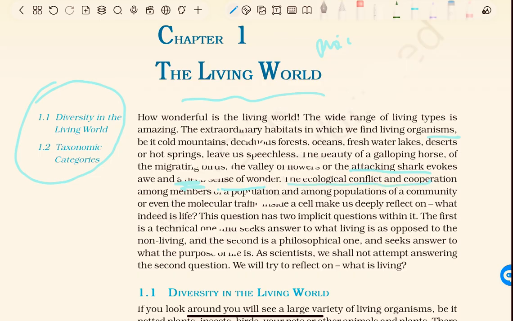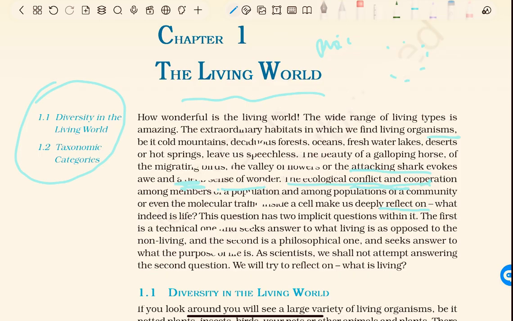The ecological conflict and cooperation among members of a population and among populations of a community, or even the molecular traffic inside a cell, make us deeply reflect on what indeed is life. The ecological conflict and cooperation among members of a population.